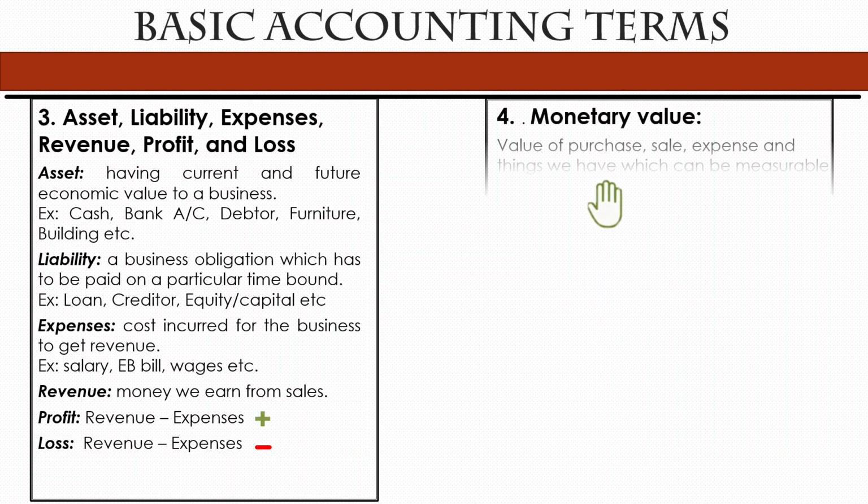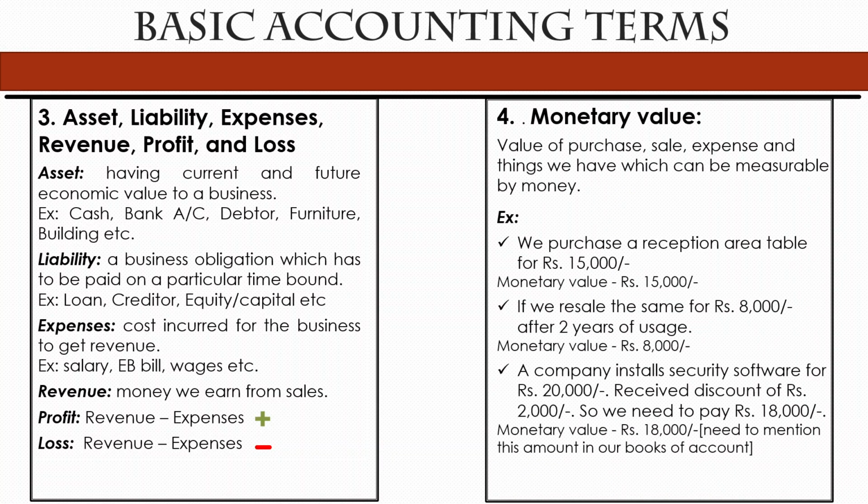The fourth one is monetary value. So monetary value means the value of any purchases, sales and expense of the business. So we can measure the value using money. Fine. So for example, if a company purchases a reception area table and it costs rupees 15,000, let's say, here the monetary value is 15,000. This is the amount we need to enter into the books of accounts.